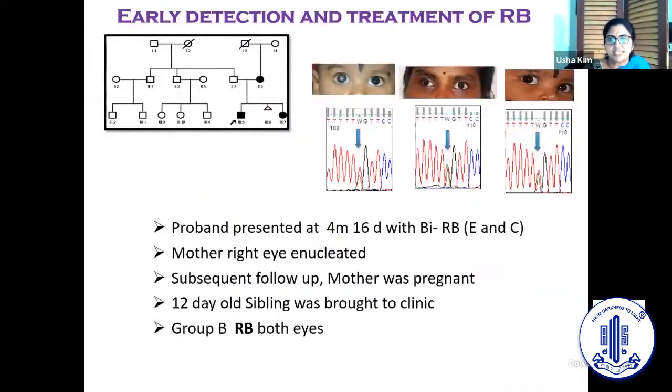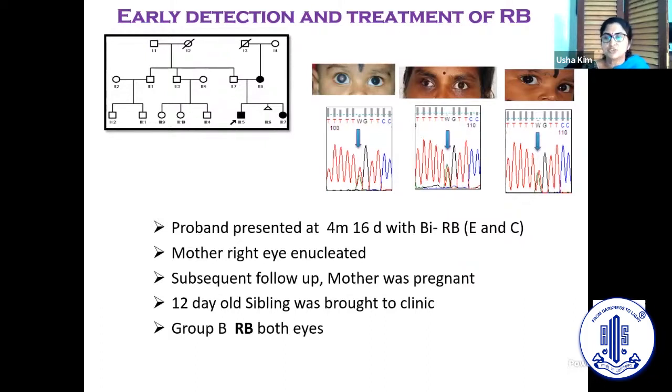So I'll go through some case scenarios. Here was a proband who presented to us at 4 months with bilateral RB, and we realized that the mother had been enucleated earlier in her life. We did not know the reason, but we assumed it would be retinoblastoma. In the subsequent follow-up, when the mother turned out to be pregnant, we decided to do a genetic analysis and found that the mother and the first child had a similar mutation. Then we asked the mother to bring the child as soon as the child was born. The younger sibling was brought to us when she was 12 days old, and she was found to have group B retinoblastoma in both eyes, which was easy for us to treat.